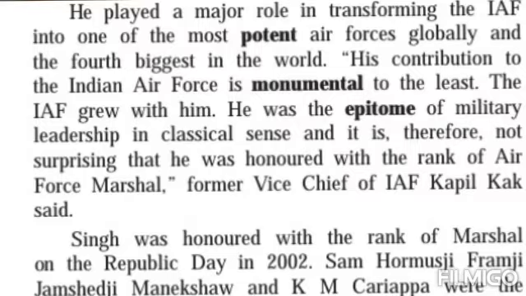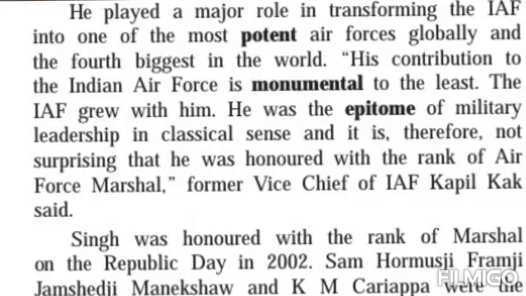He had a great vision, and that's why the Indian Air Force has developed a lot globally, and it is called the fourth biggest in the world. His contribution to the Indian Air Force is monumental to say the least. The IAF grew with him. He was the epitome of military leadership in the classical sense, and it is, therefore, not surprising that he was honored with the rank of Air Force Marshal.